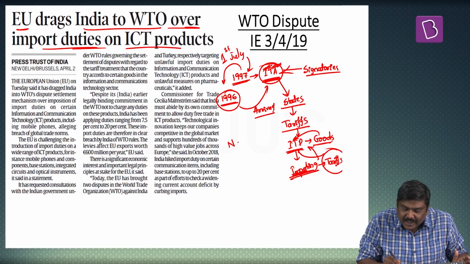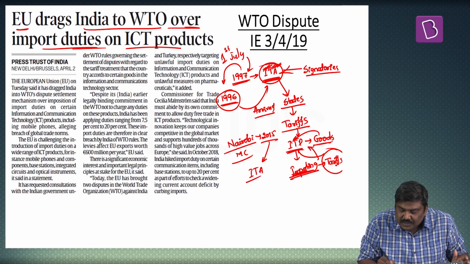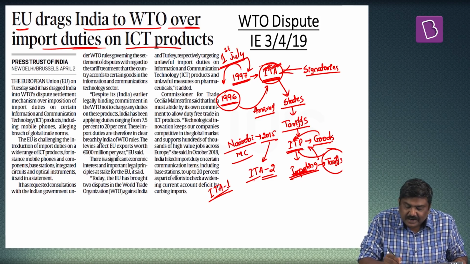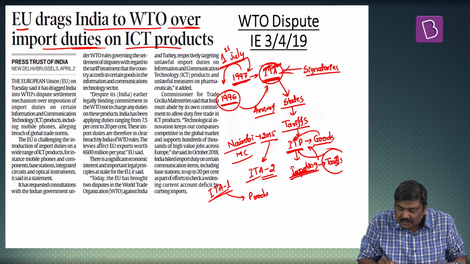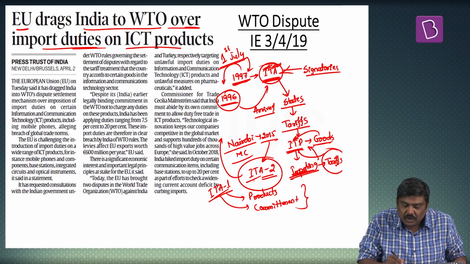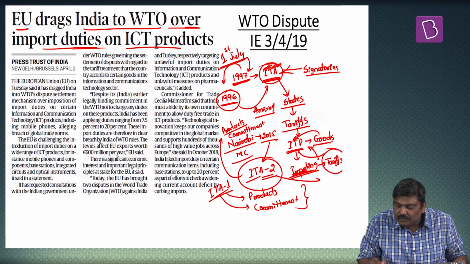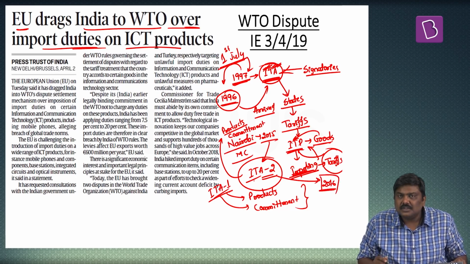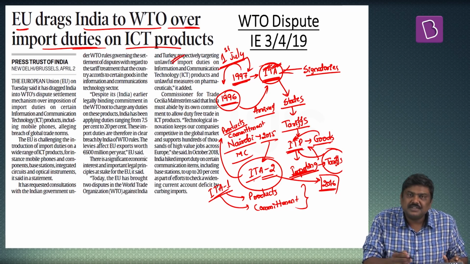Now, after the Nairobi meet or Nairobi Ministerial Conference happened in the year 2015, there was a second round of ITA which was issued. In simple terms, in ITA 1, which came into force from 1st July 1997, certain products were covered, certain commitments were guaranteed by the member countries. And in ITA 2, furthermore, products have been covered and commitments have been provided by these particular member countries. And ITA 2 has come into force from 2016. So this is a basic background point you need to understand this particular article.